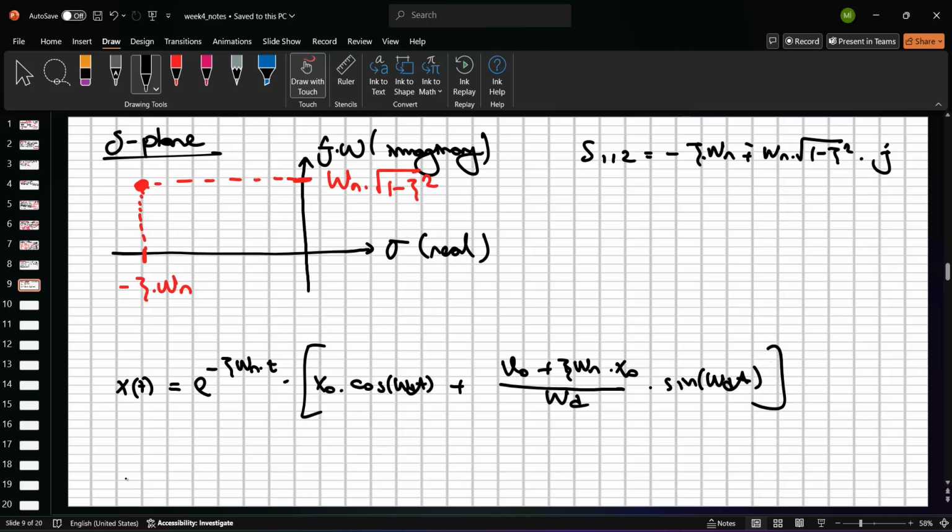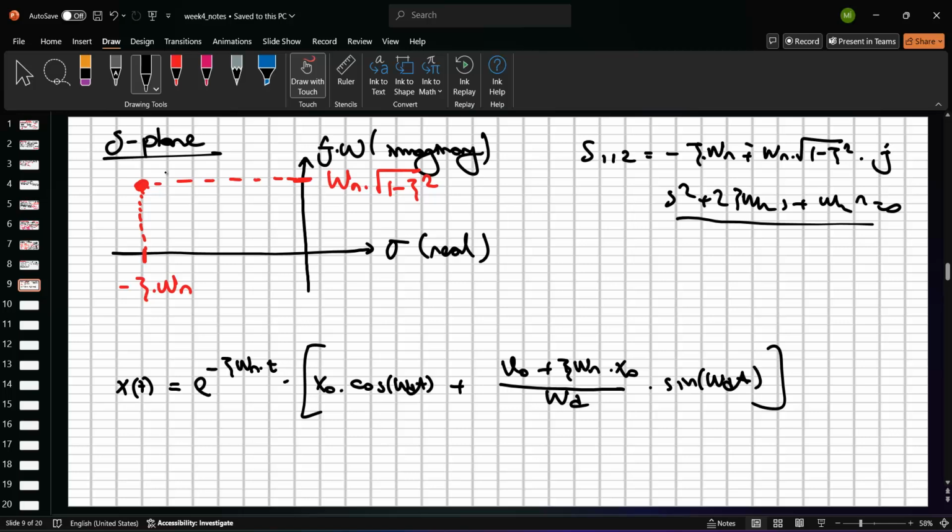These are the solution for s square plus 2 zeta omega n s plus omega n square. Okay? And so, just see that zeta times wn is greater than 0, and so we can say that our system is stable. Okay, and so this is our root in here, and in this case, is this point stable or not?